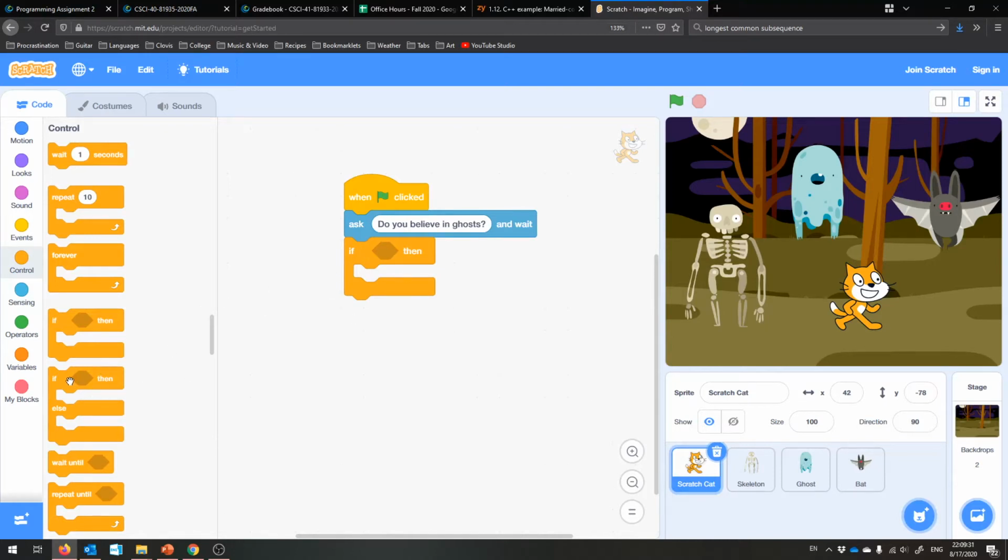And this is a special case, where I don't think you have to use if-else. You can just use if. And in the case that this Boolean condition was false, nothing will happen. It'll just skip the entire if statement. So that's what an if statement by itself means. Or I guess in Scratch we call it an if block.